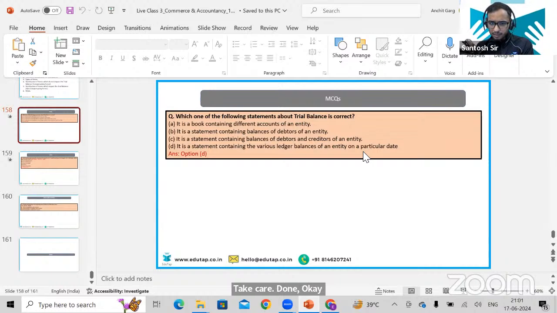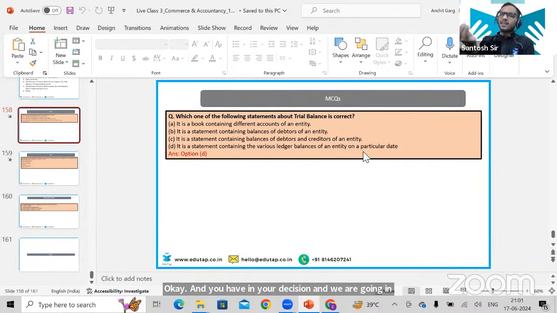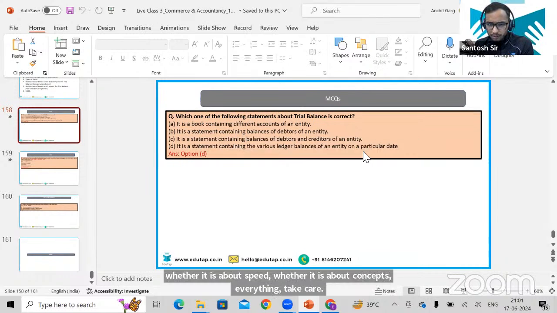Mukesh is saying yes, I have given the feedback. Aditya is saying done with the feedback, sir. Okay, thank you. Positive feedbacks. I've done so much hard work for this. And you have enjoyed the session, and we are going at a good speed. So whatever you liked about this class, whether it is speed or concepts, everything. Okay, Mukesh is saying no.